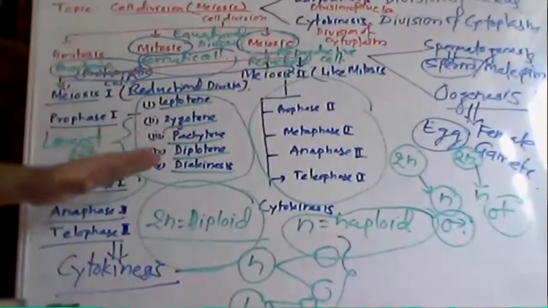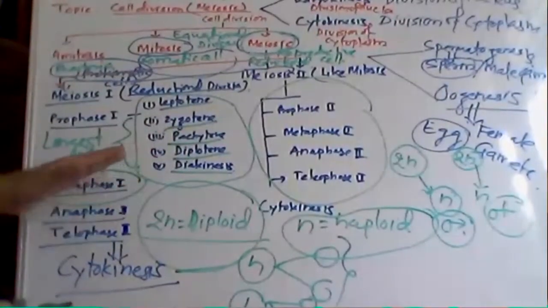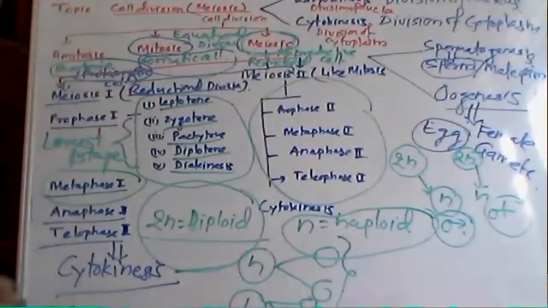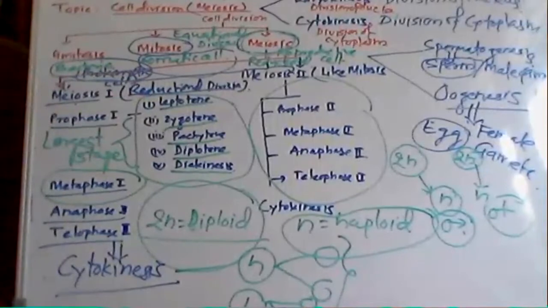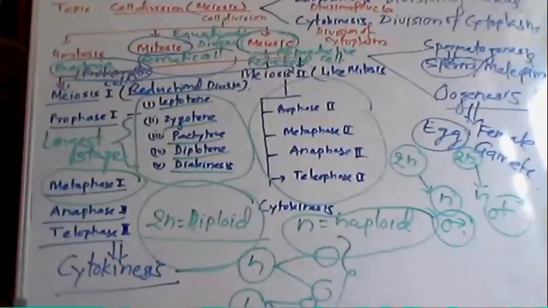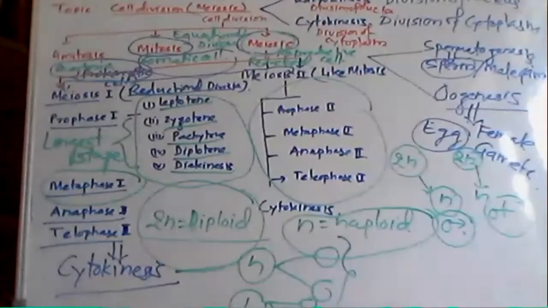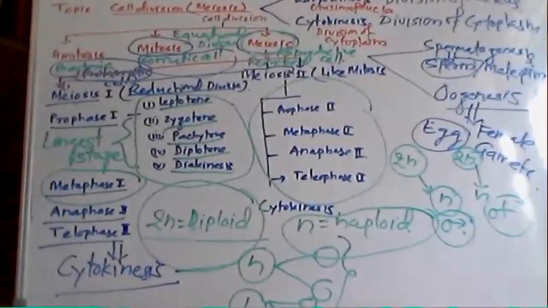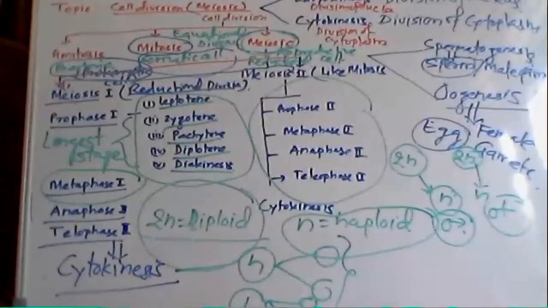Prophase 1 is the longest stage in meiosis, and it has five further substages. So if anybody asks you to bifurcate meiosis, you will say that there is meiosis 1 and meiosis 2. In meiosis 1 there is prophase 1, metaphase 1, anaphase 1 and telophase 1.